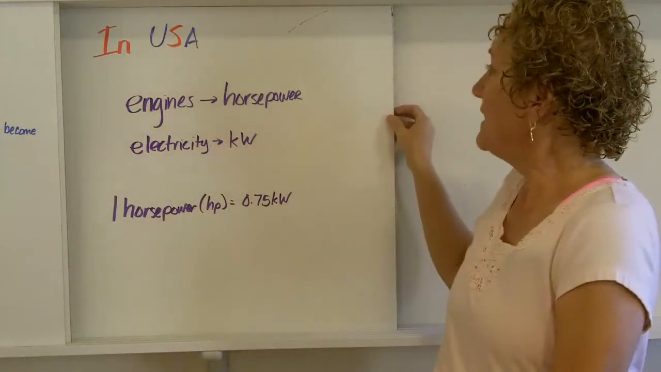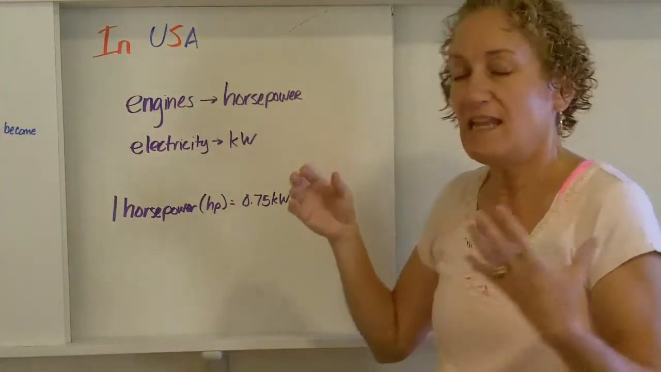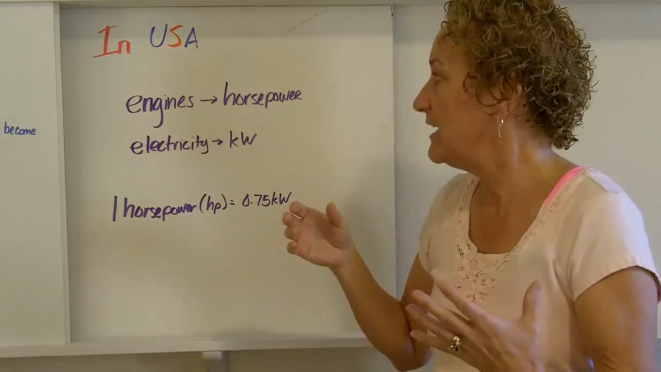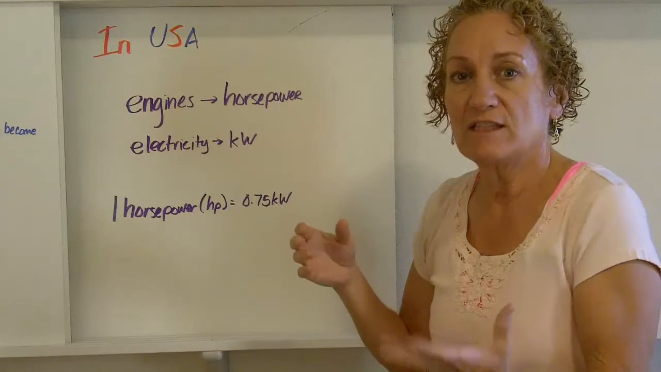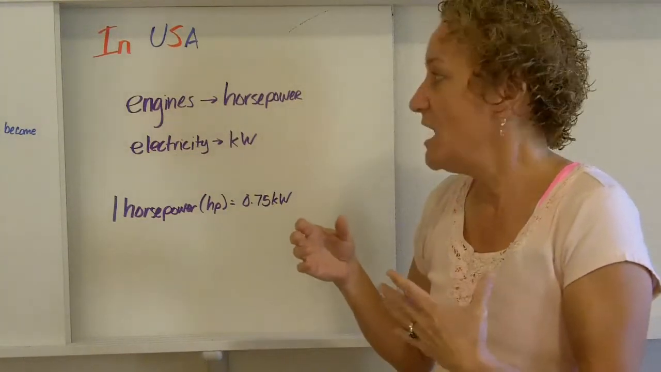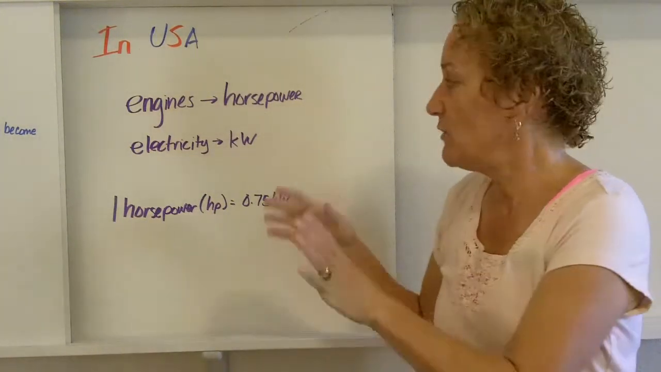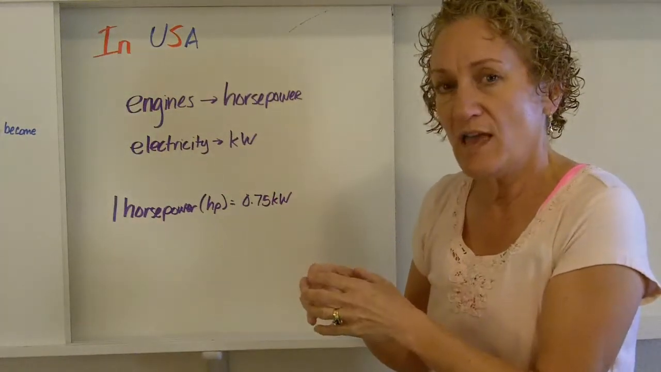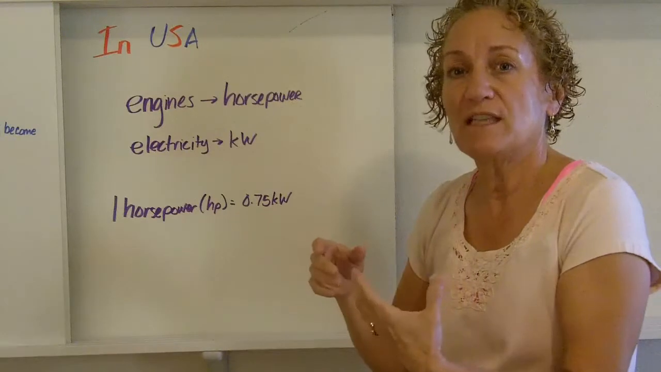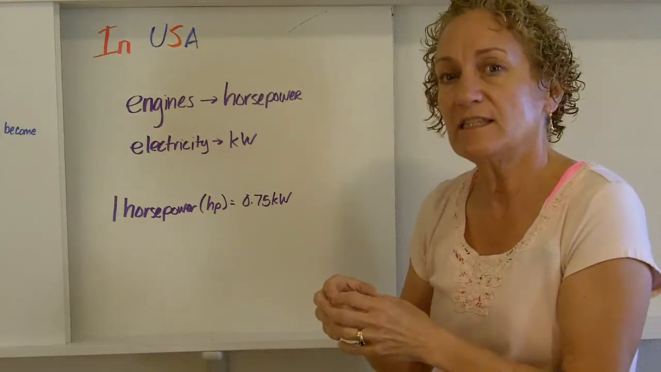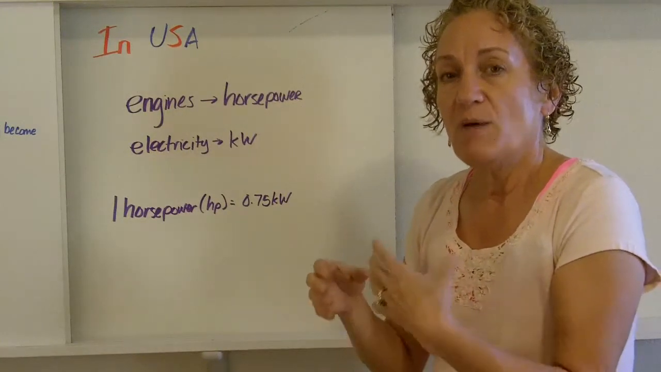In the United States, we measure engines in horsepower and electricity in kilowatts. Now in metric countries, they don't do that. Everything's done in watts or kilowatts or megawatts. But in the US, we use horsepower. I'm sure you've heard horsepower before. I want to tell you what it is. 1 horsepower is about 0.75 kilowatts. So it's a little less than a kilowatt, okay?